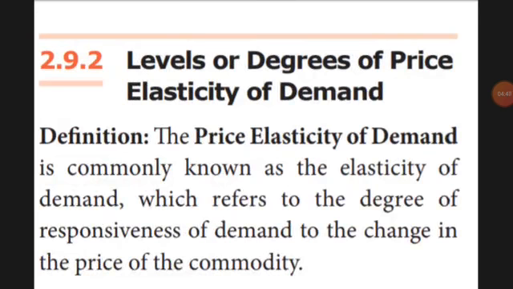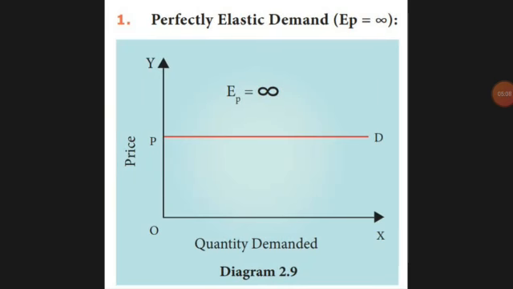Next is the degree of price elasticity of demand. That means demand will be responsive, depending upon the price of a commodity. The price decides whether demand increases or decreases. The first one is perfectly elastic. Perfectly elastic means the curve will be a straight line. Whether the price increases or decreases, the price will be the same, and only demand will change, even for a small change in the price.